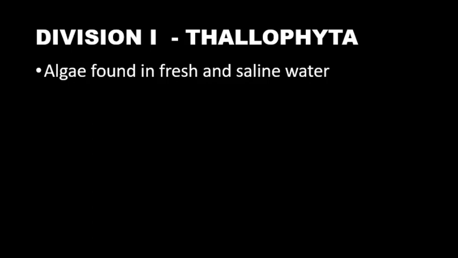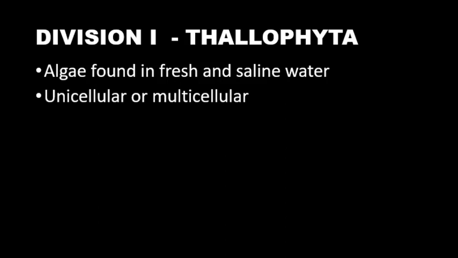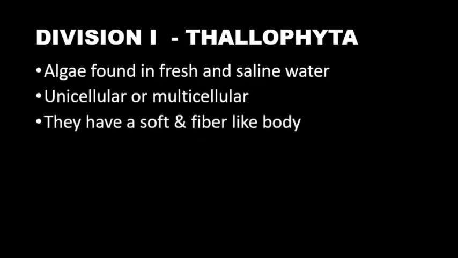They can be found in both salty water as well as fresh water, that is in oceans as well as in rivers and ponds. These are unicellular or can be multicellular. That is, they can be made up of one cell or many cells. Also, they have a very soft and fiber-like body, and most of them have a fiber-like body. Their body is made up of fibers.